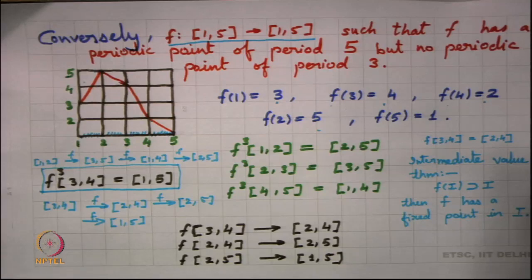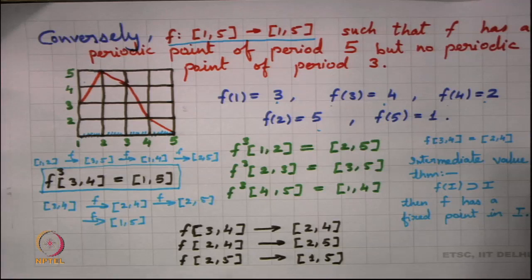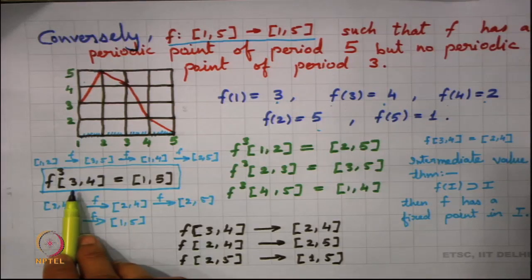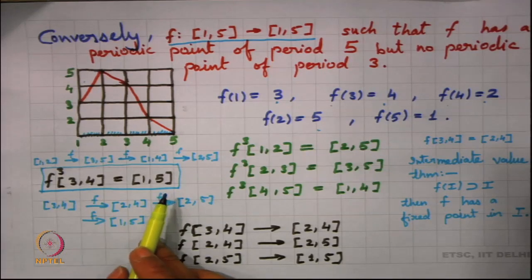Now, since it maps [3, 4] to [1, 5], I have the intermediate value theorem which says that if f cube of I contains I, then there exists a fixed point here. So, f cube of [3, 4] should contain a fixed point for f cube.